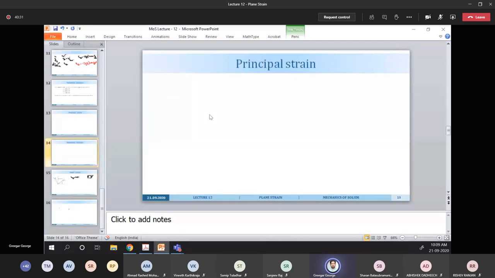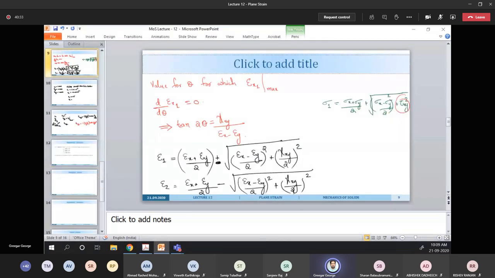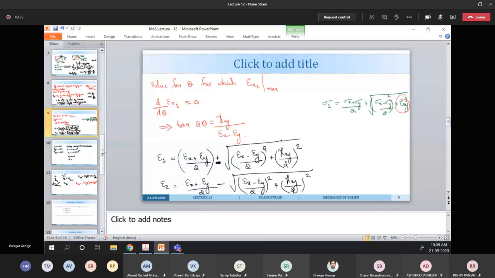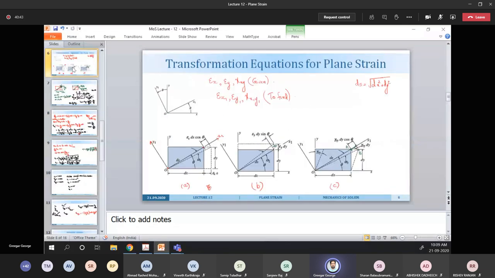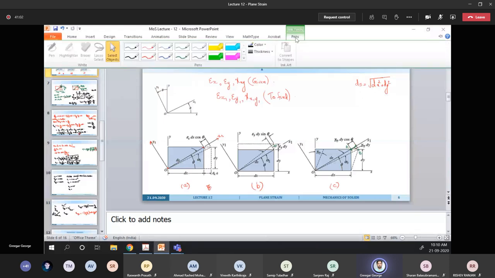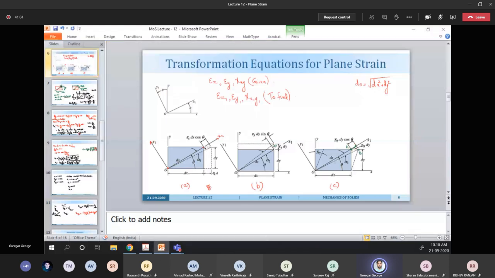So in this figure, the alpha can be said as, okay, one second. This is cos theta. Then epsilon x dx cos theta.